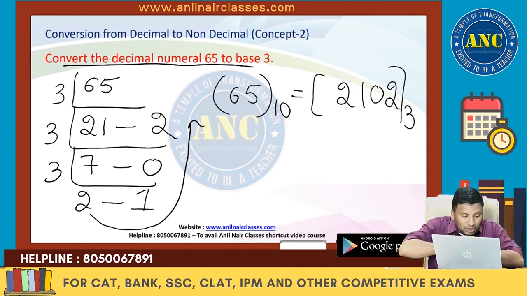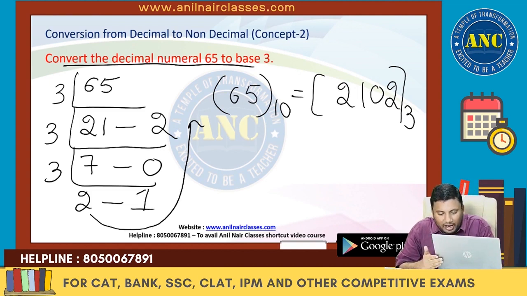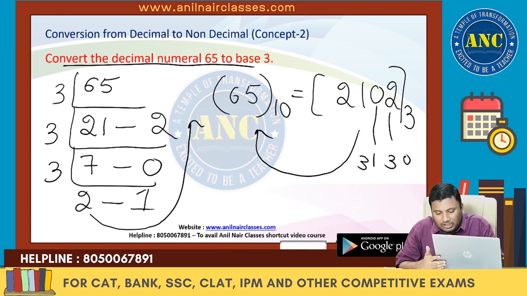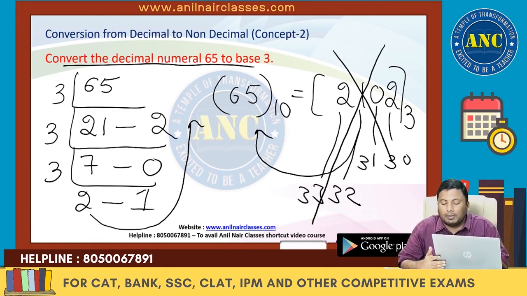Anil sir, I do not understand this mathematical definition. Make it simple. Make it logical. Go from the reverse. If I have to convert from here to here, what will I do? This is 3 power 0. This is 3 power 1. This is 3 power 2. 3 power 3. All these are divisible by 3. What is remaining? 2.